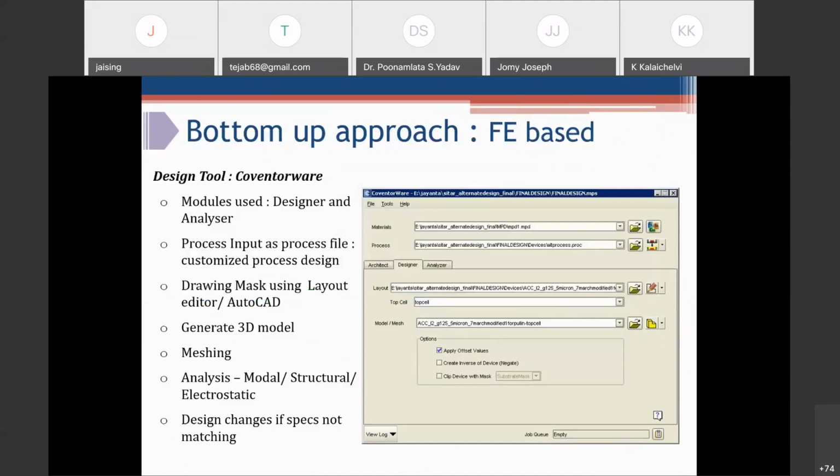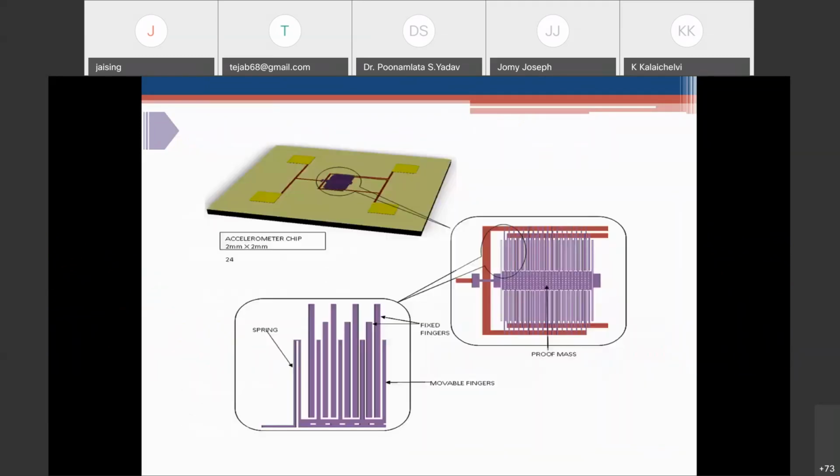We draw the mask using a layout editor or AutoCAD. This is imported in the designer module. After this, we generate a 3D model of this device, and then meshing and analysis, and carry out design changes. This is the final layout. This is a device, so this is a proof mass, movable and spring, and fixed fingers.